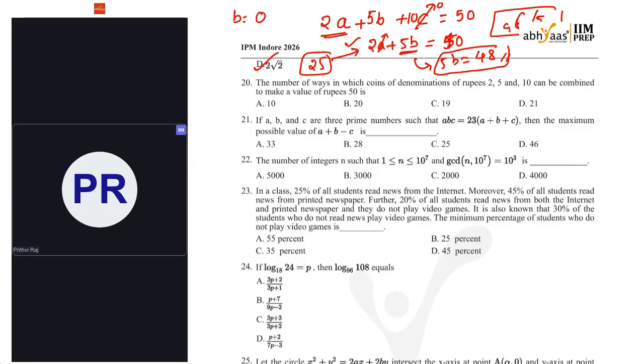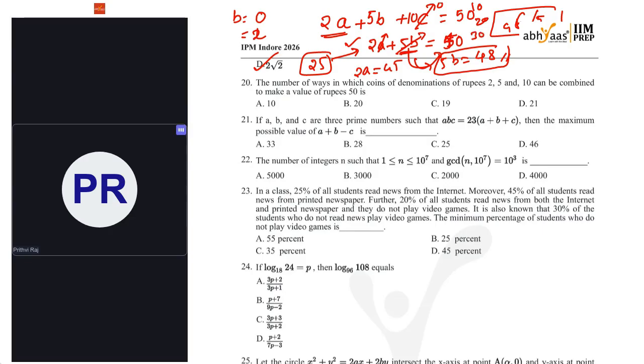But what if I make B as 1? Again not solvable, because if I take B as 1, I have to take 2A as 45, which is not possible. That means only if I take even numbers of B, like 0, 10, 20, 30, then it is possible.